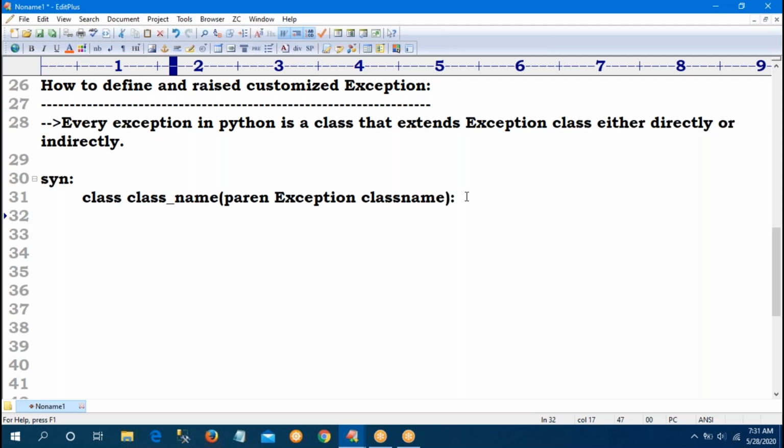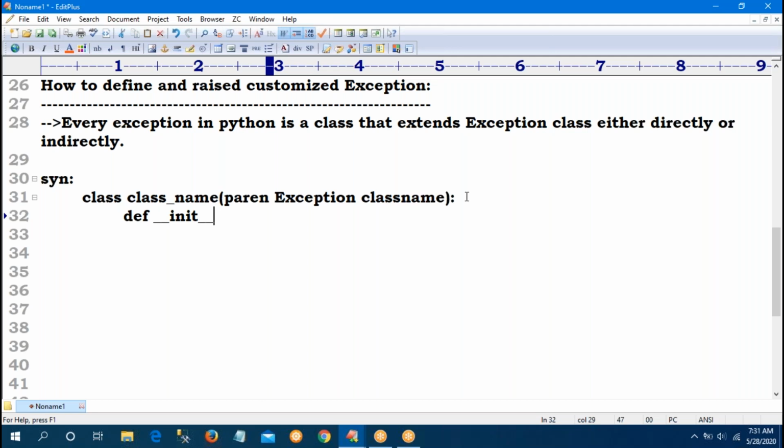Next, indentation. So def is the keyword, already we know. So how to declare a constructor in Python? Underscore underscore init underscore underscore. So first of all, what is a constructor? If we don't know, okay, no problem. I will tell what is the constructor, what is the method, when we go for constructor, when we go for the method.